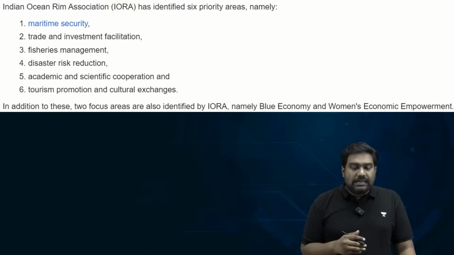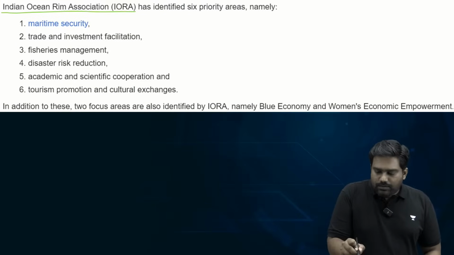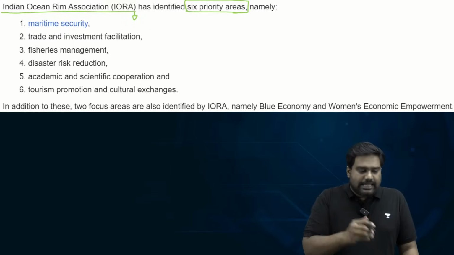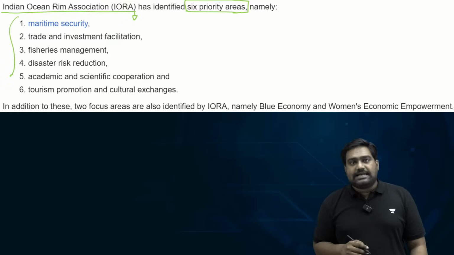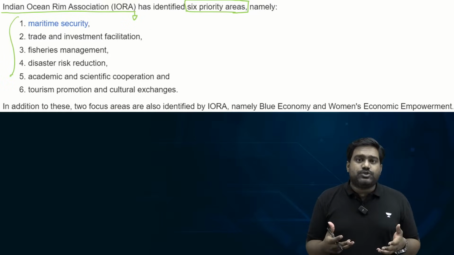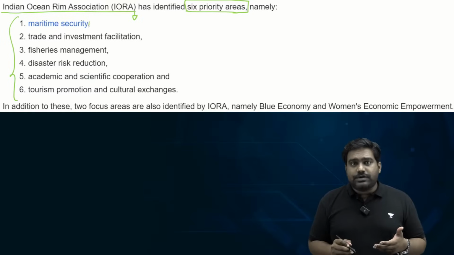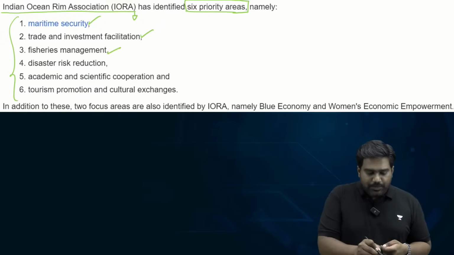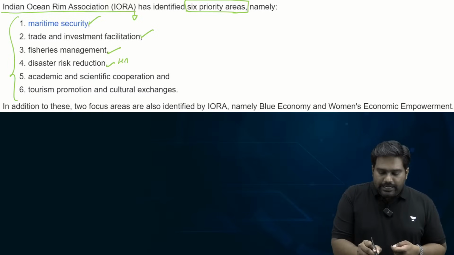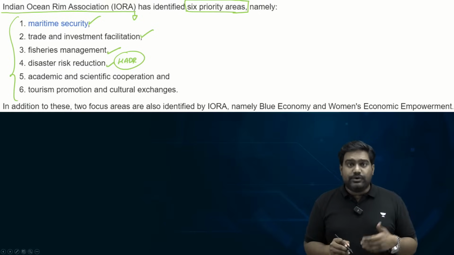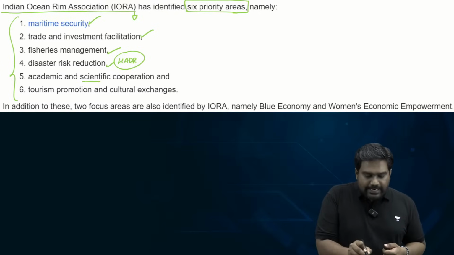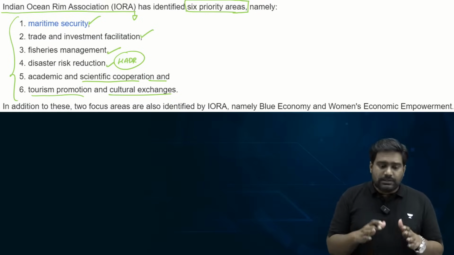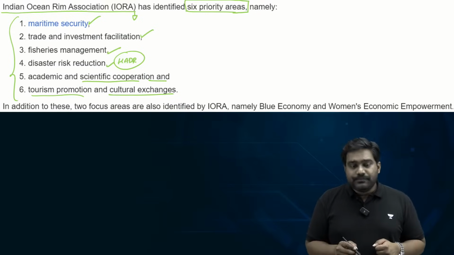So there are 6 key pillars. There are 6 pillars under which IORA countries work with each other. These are the priority areas. Please make a note of this as well. There could be a question based on this. So maritime security is a focus, trade, investment and facilitation, fisheries management, disaster risk reduction, and providing HADR assistance to each other during times of disaster, academic and scientific cooperation, promoting tourism and cultural exchanges. All these are the priorities of IORA.